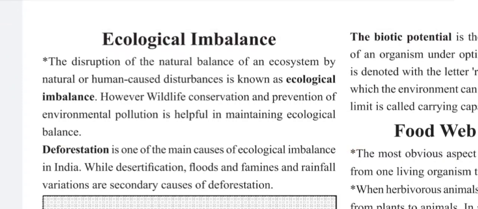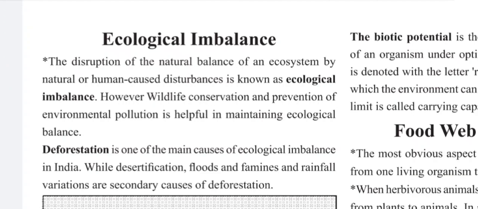Today we are going to discuss Ghatnachakra for UPPSC 2023. This Ghatnachakra is important for ecology and environment. Let us begin the topic. Our topic is ecological imbalance.